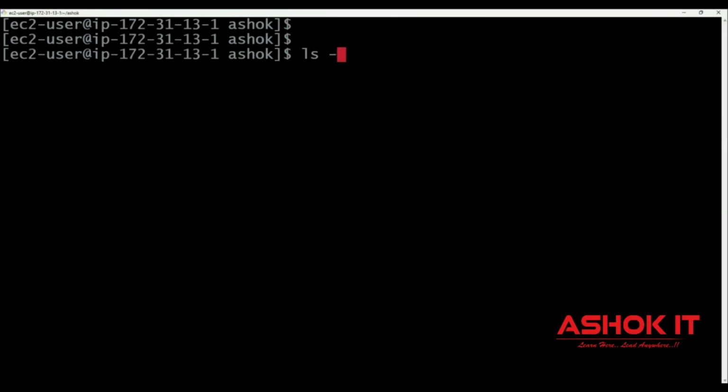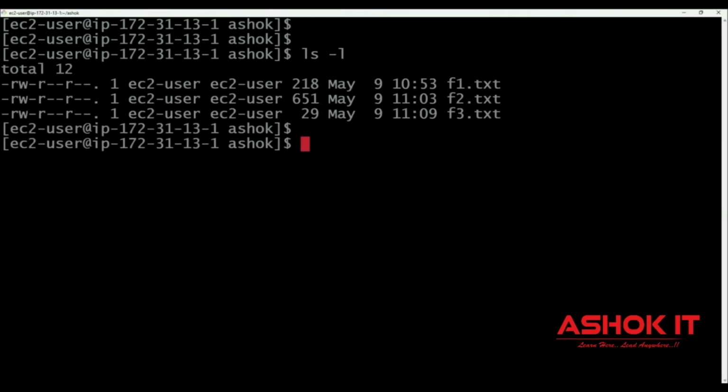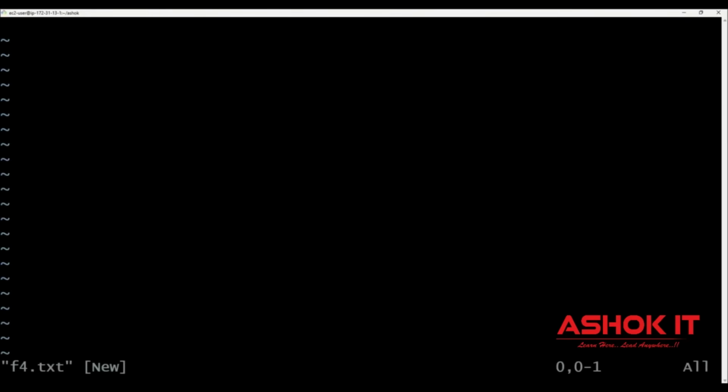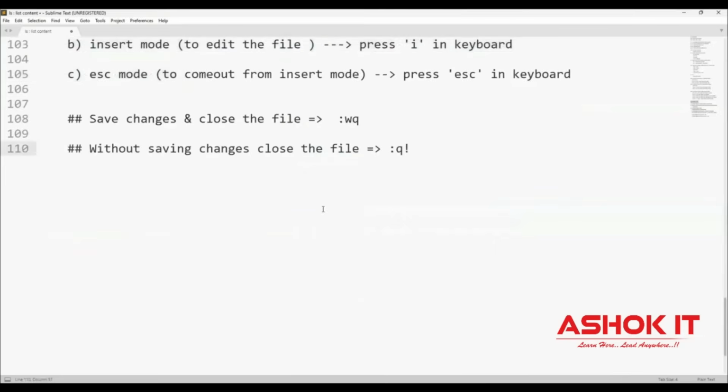For example, ls -l. There is no file with the name f4. vi f4.txt. The file name is new file f4.txt. Then it will create the file and open that file. So whenever we use the vi command, if the file is already available, it will open that. If the file is not available, then it will create the file and open that file.